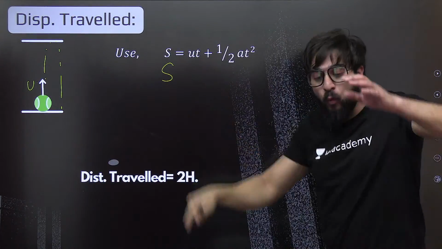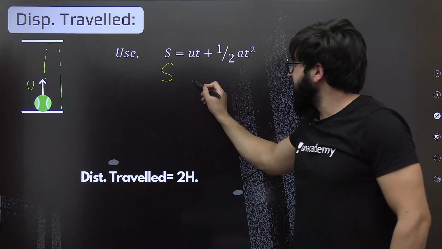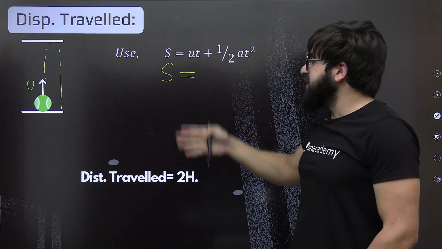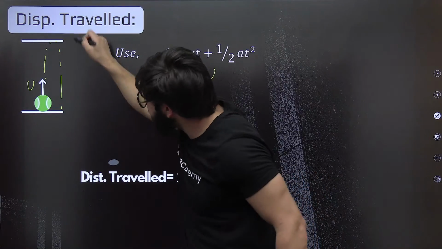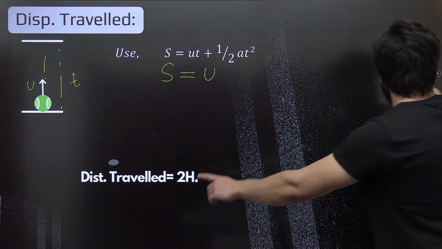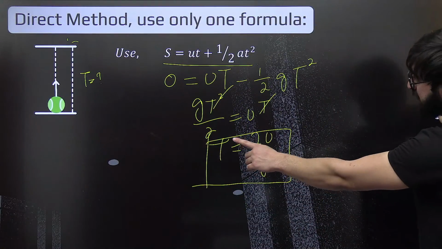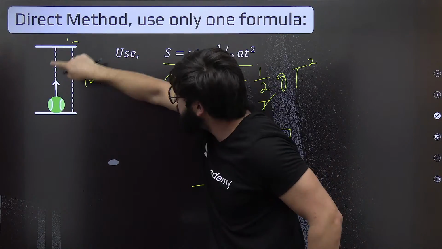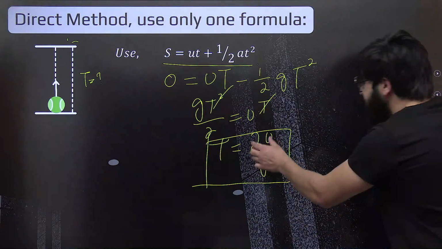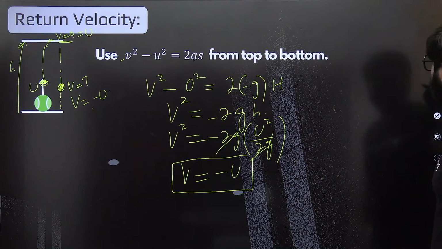I'll prove this. How exactly will it be 0? Can I just write s is nothing but initial velocity, that is u, times t? And how much time is it taking from this point to this point? Previously, we got that, that is 2u by g. Total time taken for the completion of this journey is 2u by g. So can you put that over here?